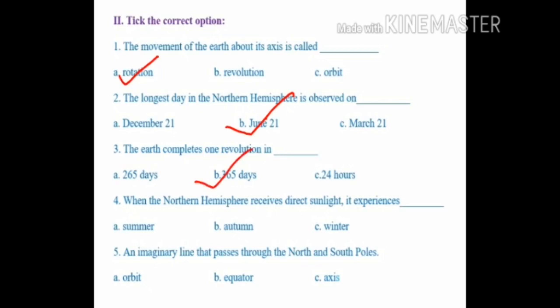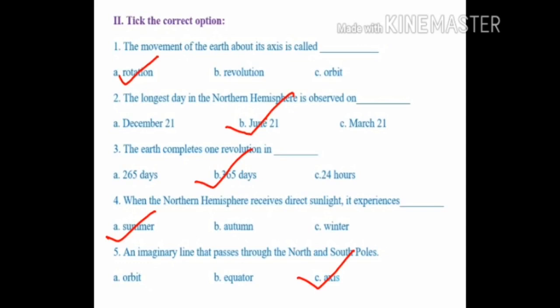Answer is 365 days. Fourth question, when the northern hemisphere receives direct sunlight, it experiences dash. Answer is summer.